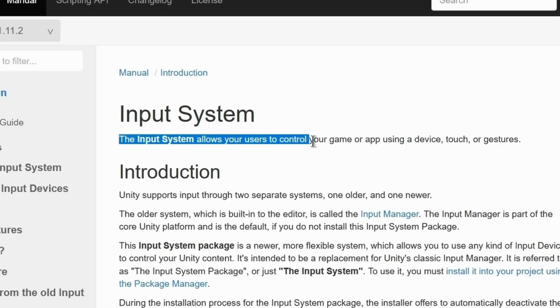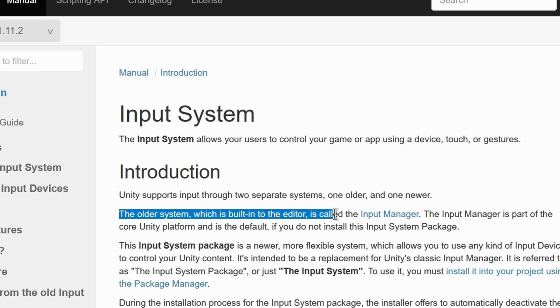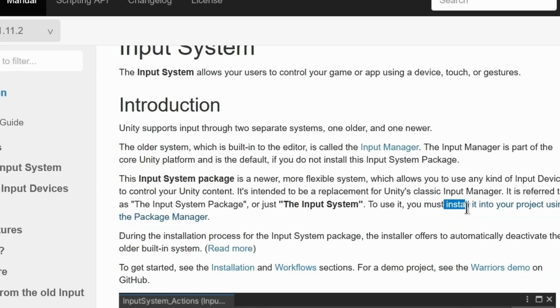The input system allows users to control your game or app using a device, touch, or gestures. That's what I need. Unity supports input through 2 separate systems, one older, one newer. That's easy to understand. The older system, which is built into the editor, is called the input manager. You must install it in your project using the package manager.